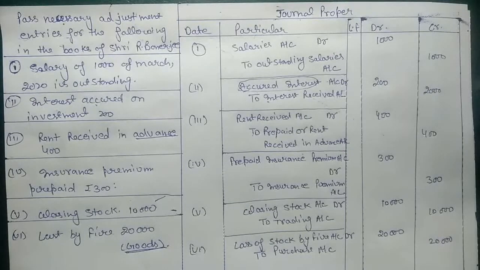So if we have loss of cash, then we can post it into the cash book. But if we have loss of goods, we can't post that into the cash book, we need to post it into the purchase or journal proper book. And we lost goods, so we will use purchase on the credit side instead of cash. So this is how to post entries in the journal proper. And what type of entries do we post in the journal proper? These types of entries. So you need to revise what types of entries we post into the journal proper.